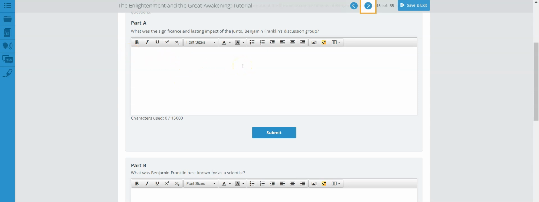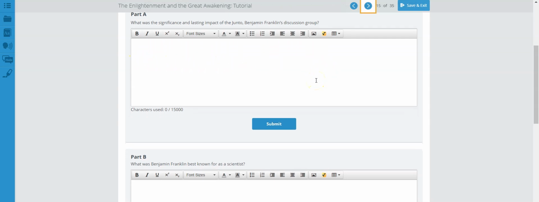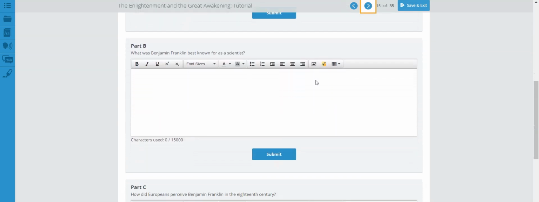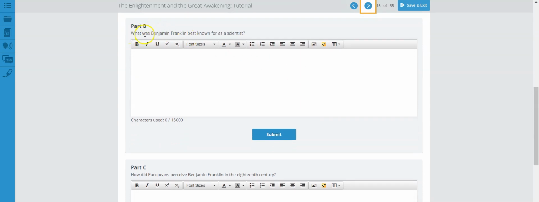Benjamin Franklin has a lot of history. He is one of those founding fathers of the United States, and you should be able to provide here a good paragraph. Let's move on to the second question, part B. What was Benjamin Franklin best known for as a scientist? Again, you're doing online research and you should be able to find plenty of information about this. Give us a good paragraph here.